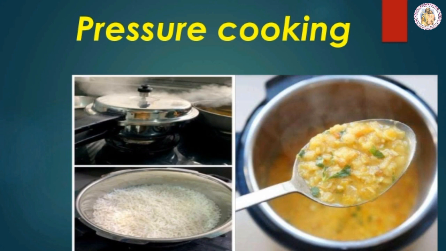Next cooking method is pressure cooking. It is a method of cooking food in a pressure cooker. Example, rice and dal. Last one is roasting. It is a method of cooking food by heating on a tawa or frying pan without covering it. Example, groundnuts and cashew nut.